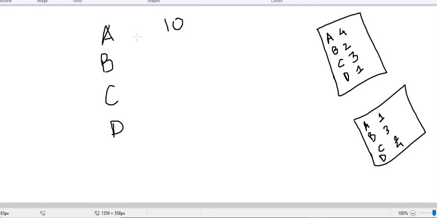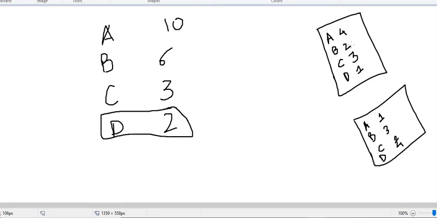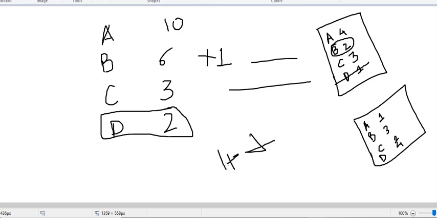Supposedly A has 10 people voting for him first, B let's say 6 people, C 3 votes, and D 2 votes. So now we see that D has the least number of first-preference votes. So we will cancel D here, and whoever has got the second preference on those ballots, we will add the votes there. B has got the second preference here, so we will add this one here. Then we'll fill C for the others. Similarly, we will keep on adding till we get one winner. Understood? Till we get one person who is the winner, we will keep on doing this.